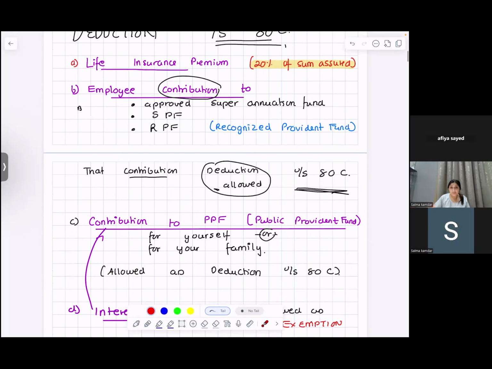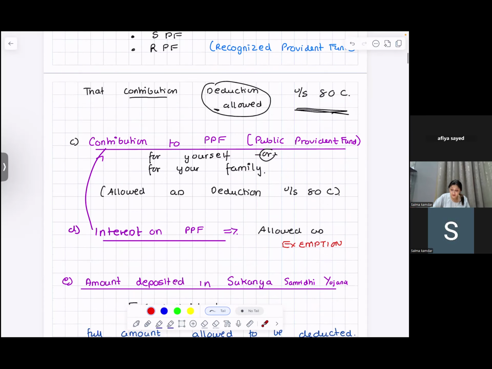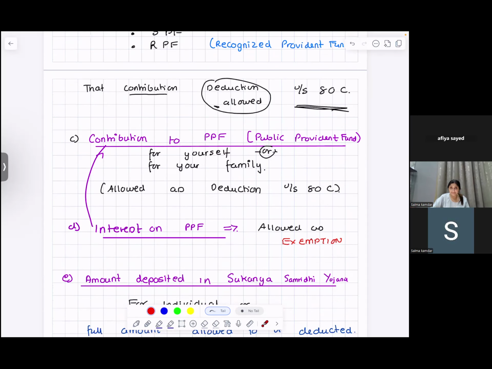Okay? SPF, RPF. You can also contribute to public provident fund, for yourself or your family. You will get a deduction. Please note the complete amount, everything you add together, will not be more than 1,50,000.